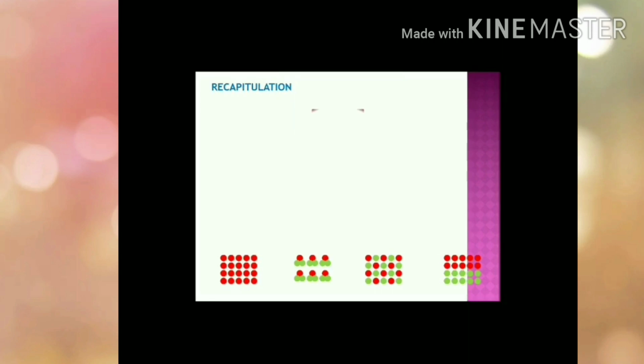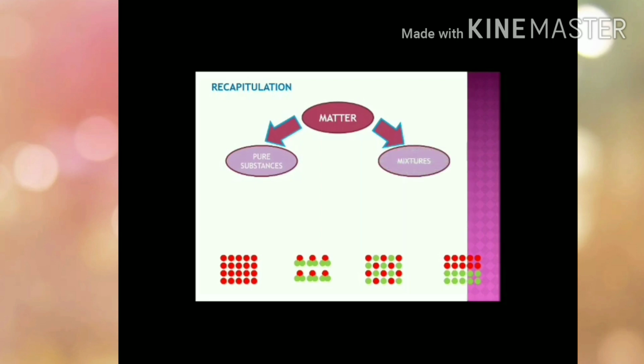Now we are going to recapitulate what we have studied in our previous classes about matter. Everything around us that has mass and occupies space is called matter. And you know, students, chemistry is all about matter. It is about the study of matter and its properties. Can you guess what factor the properties of matter depend upon? I hope all of you will be able to guess it right: the properties of matter depend upon the composition of matter, and depending upon the composition, matter is divided into two categories. One is pure substances and the other one is mixtures.